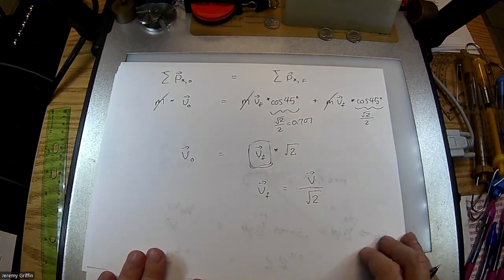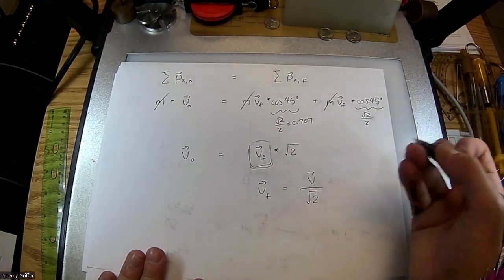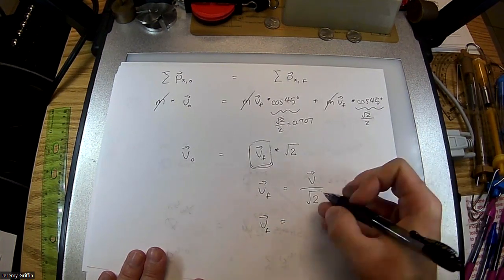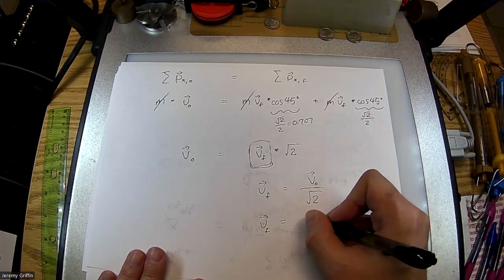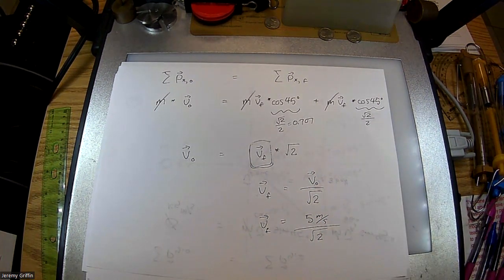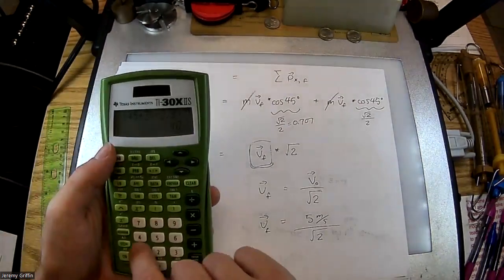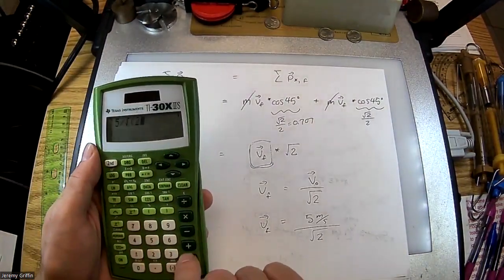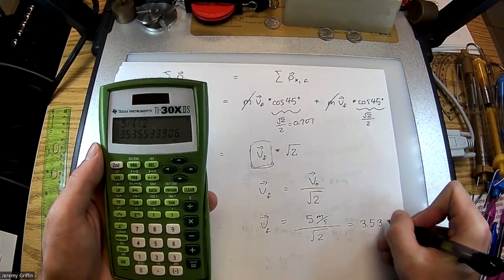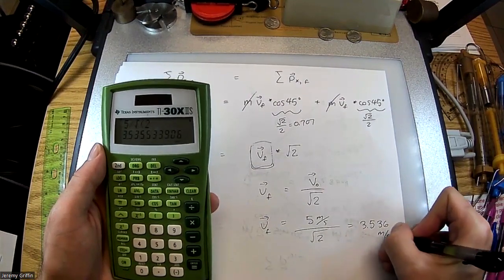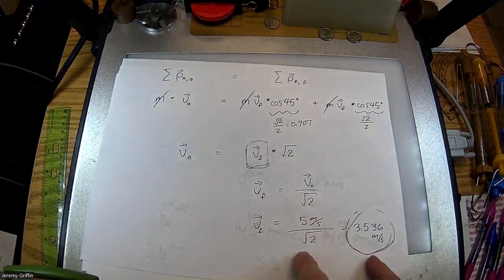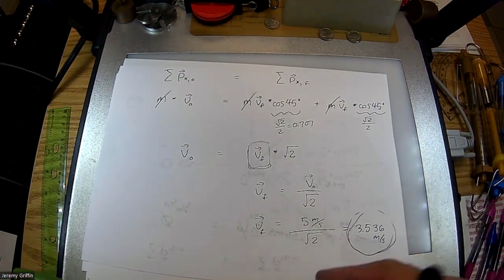They told you the strike speed was so many meters per second, so all you have to do is plug it in. Maybe for funsies, I'll change up the strike speed. I'll call the strike speed 5 meters per second. So what's the post-collision speed of each ball? It'll be the strike speed divided by the root 2. So for me, I'm getting this many, I'm going to save an extra digit here, meters per second. Which is slower than the strike speed, but it makes sense it has to be slower than the strike speed because now there's two balls on the move.